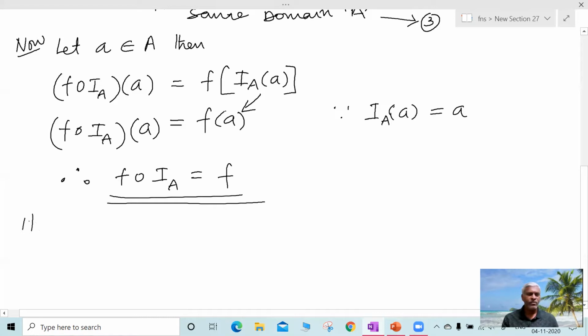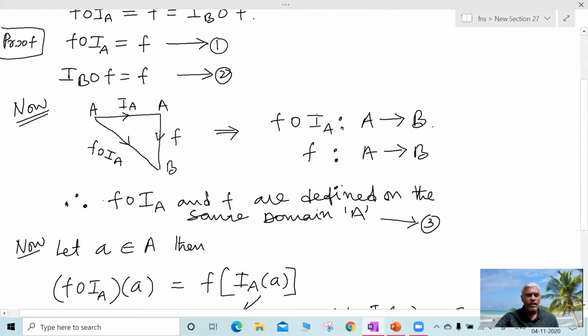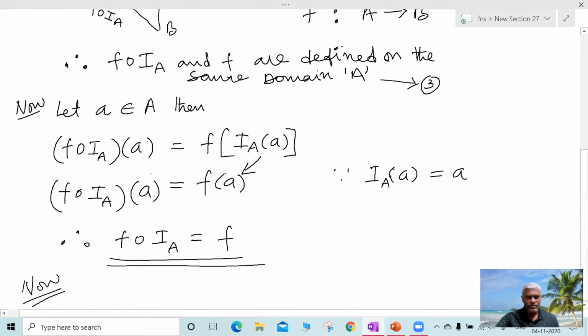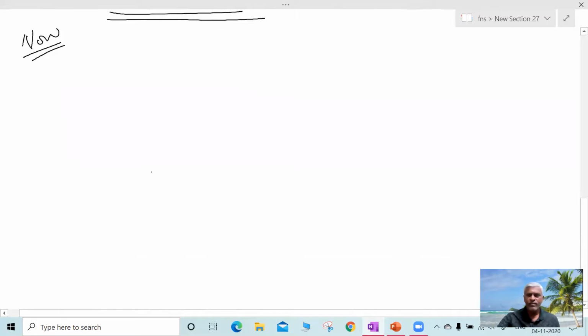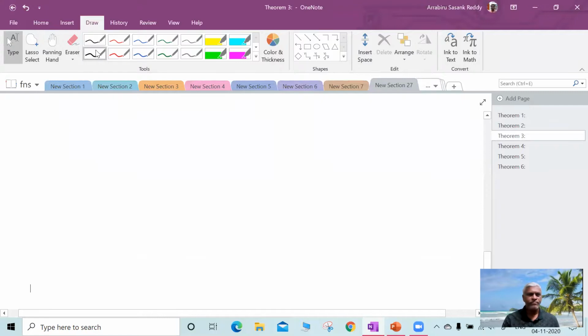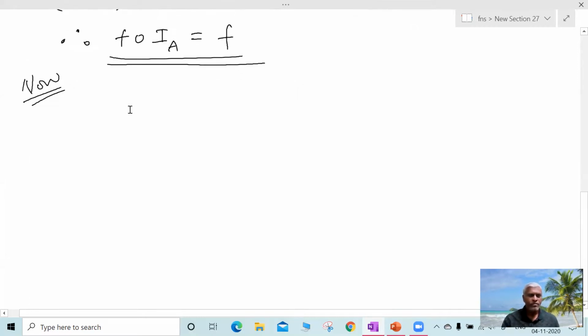Similarly, we have to prove the second part also, that is IB circle F is equal to F. Now IB circle F is equal to F అని ప్రూవ్ చేయాలి.